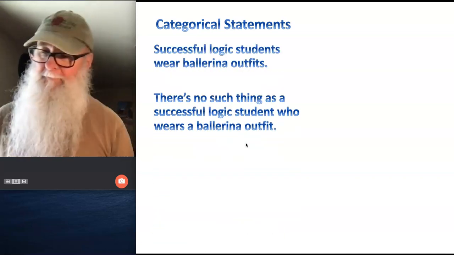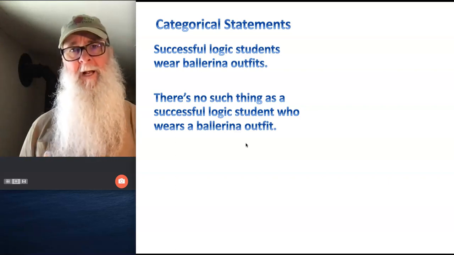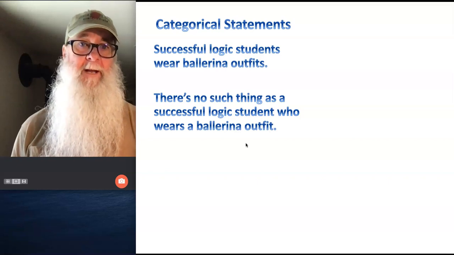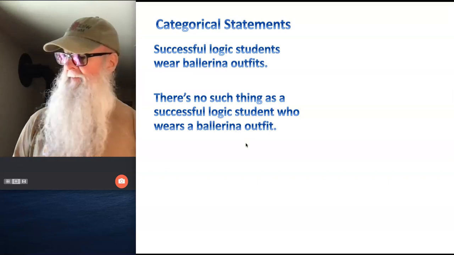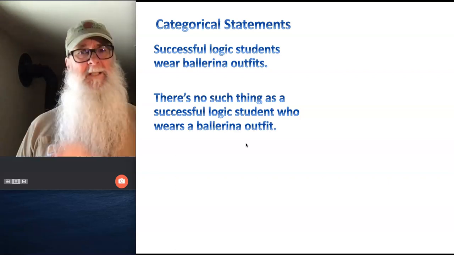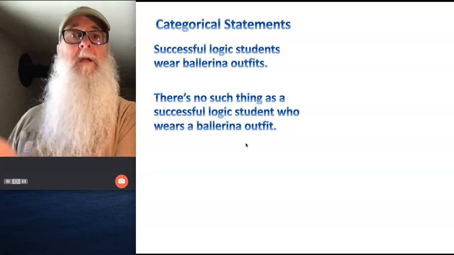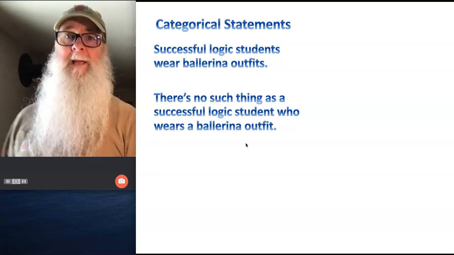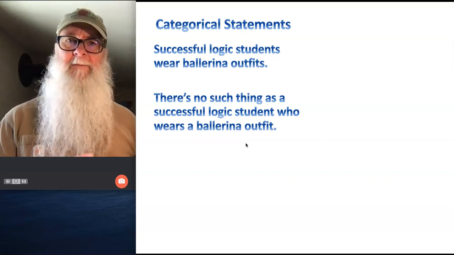So for example, you look at these two statements up here, there's things being talked about that we can categorize and distinguish from other things. Successful logic students wear ballerina outfits. There's no such thing as a successful logic student who wears a ballerina outfit. Okay, so we've got successful logic students. That's a group or a category of things that's distinct from unsuccessful logic students, and it's distinct from non-logic students. And we've got this other category related to ballerina outfits.